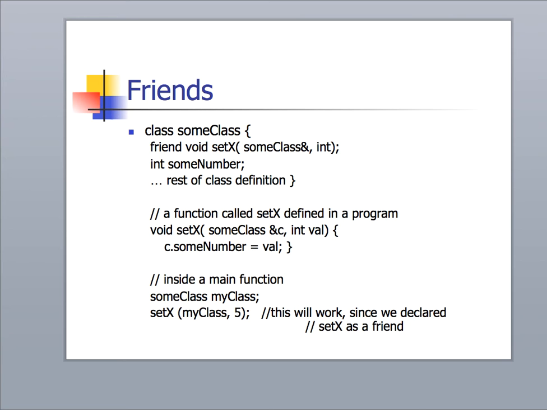But we have to tell it which object we're referring to. In other words, I can't just refer to the class generically. So inside main then, I could call setX. Notice setX is not a member of any class and therefore doesn't have an object in front of it like c.setX. And I simply pass it a reference to the object of type SumClass, which in this case was declared as myClass, and change the value to a 5.